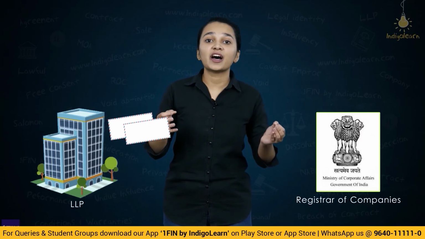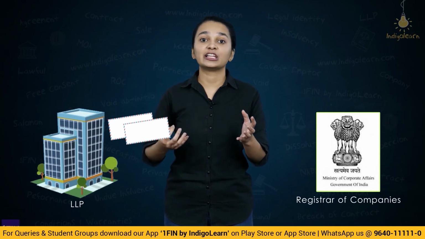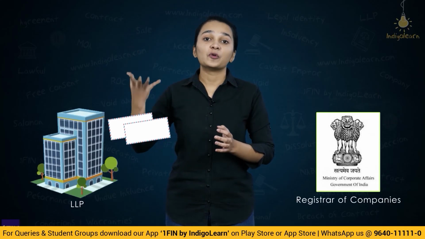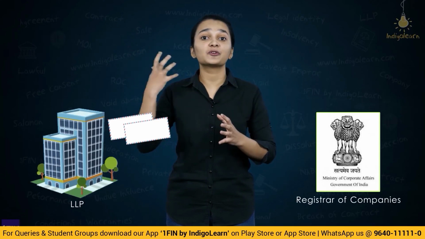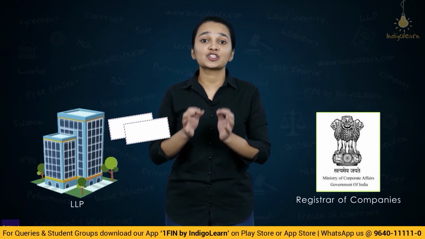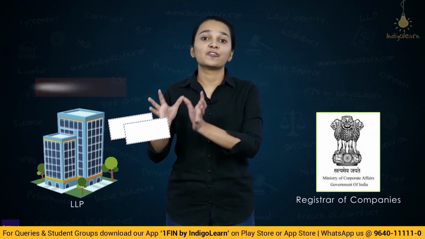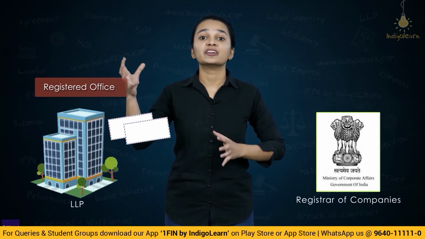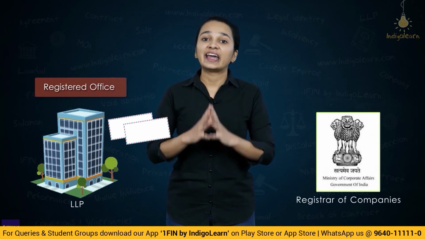The communications happen with the LLP or the partners or the designated partners of the LLP. If a document has been posted, it can either be posted normally or sent by courier. All these communications are received at the registered office of the LLP. So basically, the registered office is a place wherein all the communications happen with the LLP.